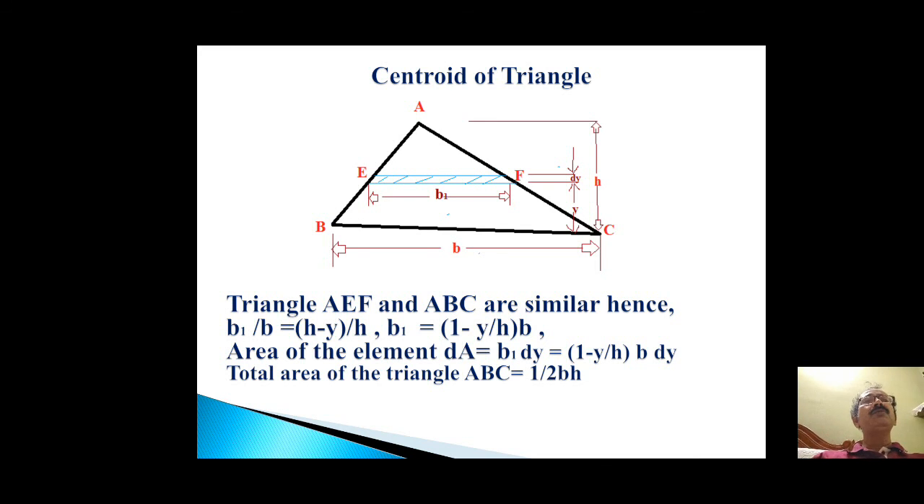From the two similar triangles, ABC and AEF, we can calculate the value of b1. So b1 is nothing but 1 minus y by h into b. So the area of the element dA can easily be calculated. Putting the value of b1, with dy as the thickness, it is 1 minus y by h into b into dy. Now we know that the total area of the triangle ABC is nothing but half into base into height, that is half into b into h.